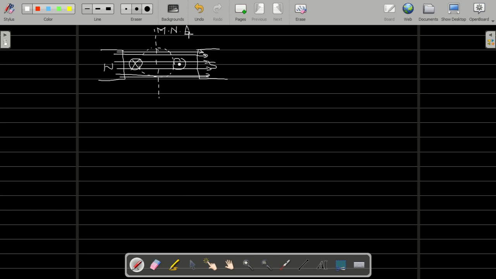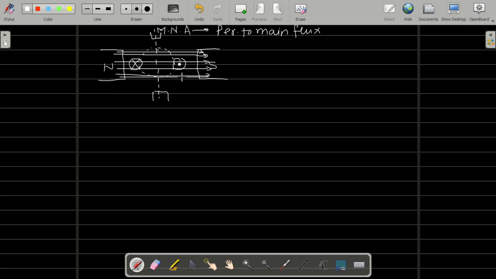It is an axis perpendicular to the main flux. This axis is known as MNA, and always brushes are here. Brushes will always be on the magnetic neutral axis. Brushes will be right on the commutator, but it is on this axis. So this is called the main axis.